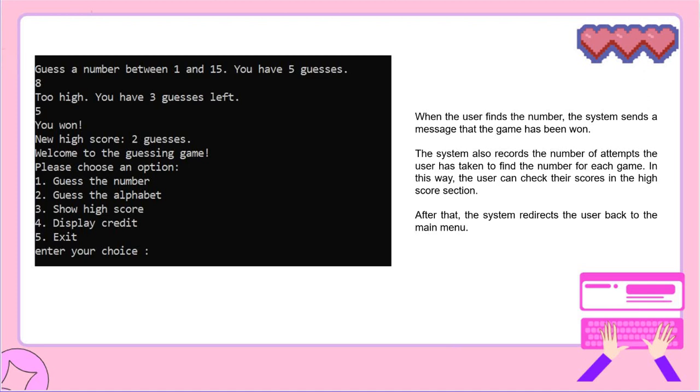Our system stores the highest score, at which attempt they have found the number, and after the game ends, the system displays the user's highest score. After finishing the game, the menu appears on the screen again. Also, the users are able to check their scores by pressing 3 on the menu.